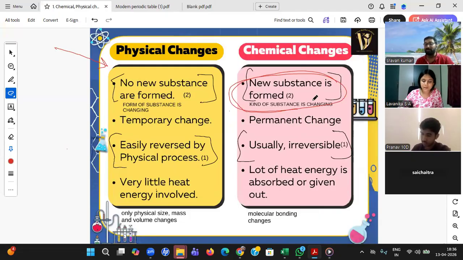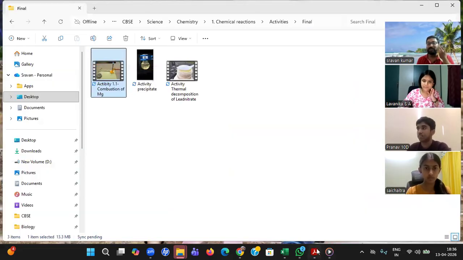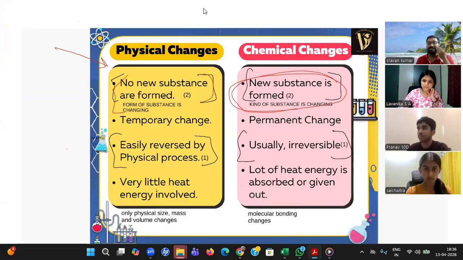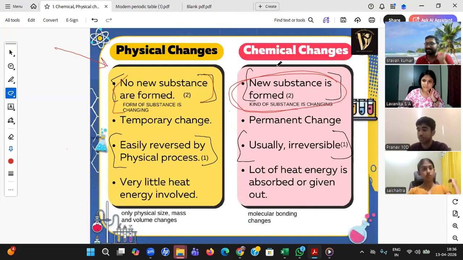Sir, a new substance is formed, so I would say it is... I'm not sure. Okay, go with the very first statement. You said that magnesium oxide is a new compound. And if a new substance is formed, it is a chemical change. Understood till here? Yes, sir. Next, sir, I'm still getting confused with this.